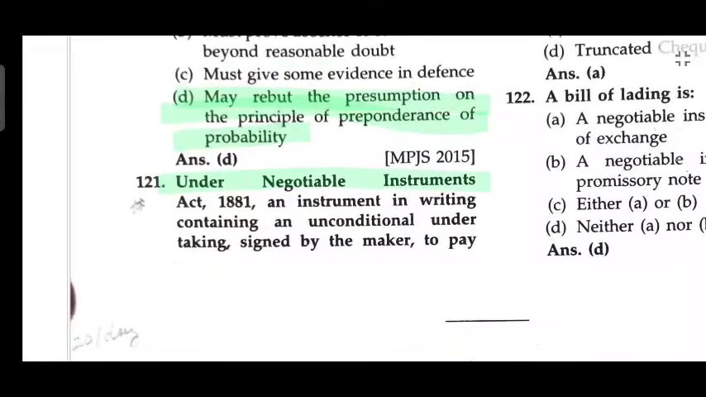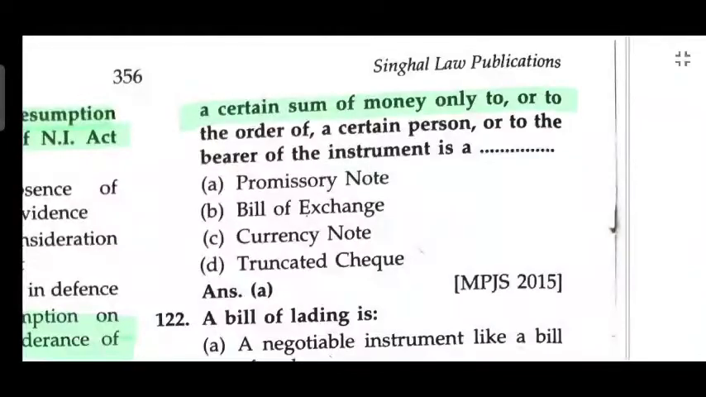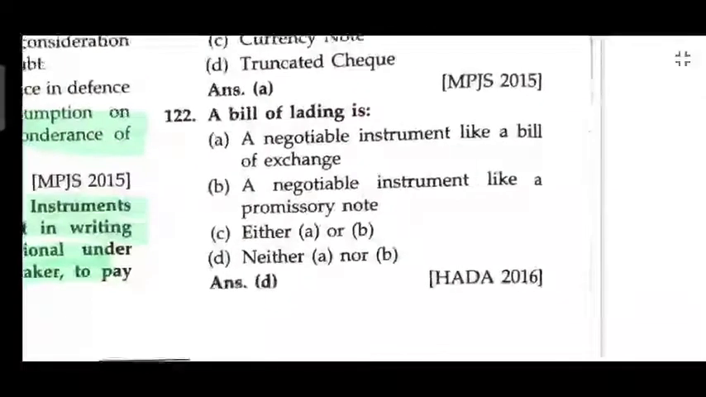Under NI Act, the instrument in writing containing an unconditional undertaking signed by the maker to pay a certain sum of money only to, or to the order of, a certain person or to the bearer of the instrument is a promissory note. A bill of lading is neither A nor B.